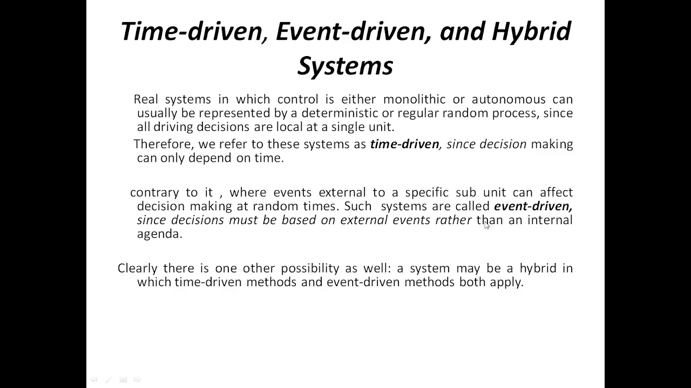So what happens in the event driven system? When events external to the specific subunit affect the decision making at random times, such systems are called event driven, since decisions must be based on external events rather than an internal agenda. So the time driven system works on the internal agenda, whereas the event driven system works on the external events.